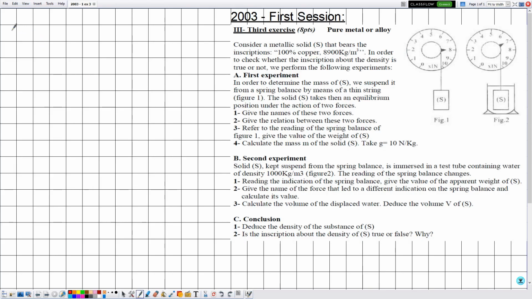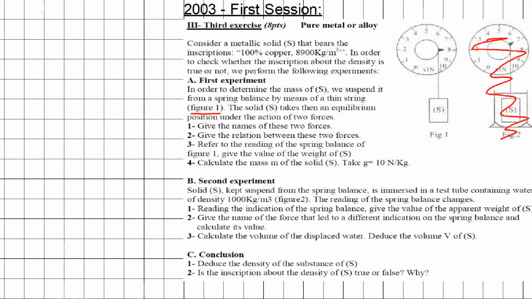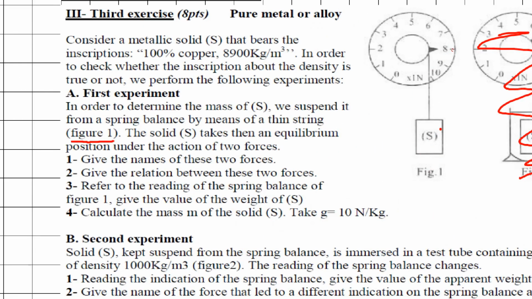Part A, first experiment. In order to determine the mass of S, we suspend it from a spring balance by means of a thin string. They mentioned figure 1, so now we can use it. Notice that they didn't mention figure 2, so we are not allowed to use it. Here we have the solid S connected from the free end of the spring balance by means of a thin string. This is the string.